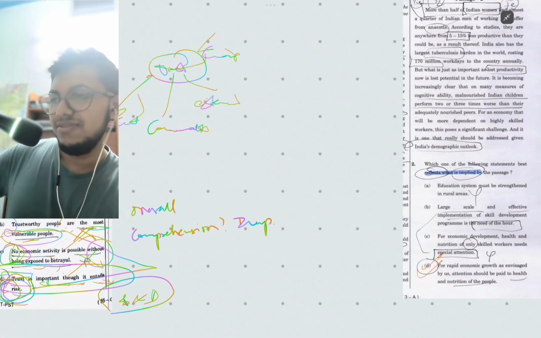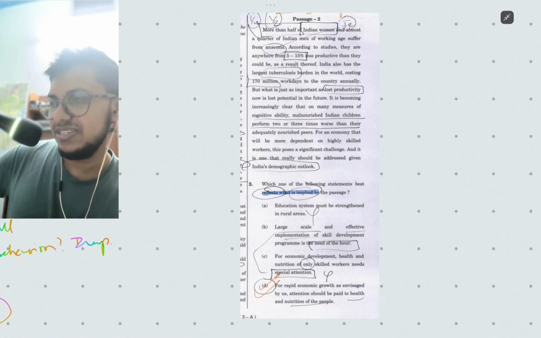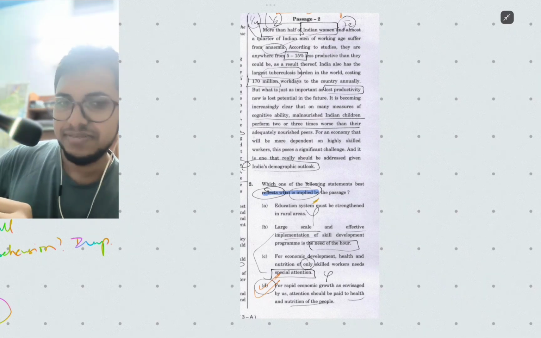And then we move on to the next keyword, that is implication, implied in the passage keyword. Here the main topic is related to health. He's talking about the different diseases mainly. Here he is talking about TB, anemia, and then productivity loss, nutrition, demography, and all. He is connecting it to women, men also, and then children also, so three classes of people.